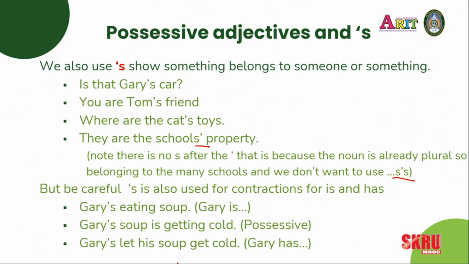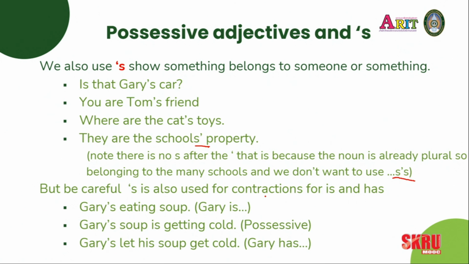You see example sentences showing that. Gary's eating soup. So this really means Gary is eating soup. It's the verb to be. Gary's soup is getting cold. Now that one, that's the possessive, because here the soup belongs to me, to Gary.